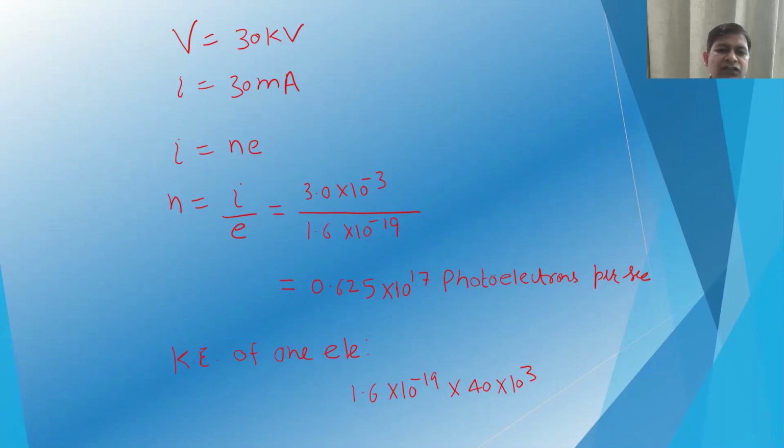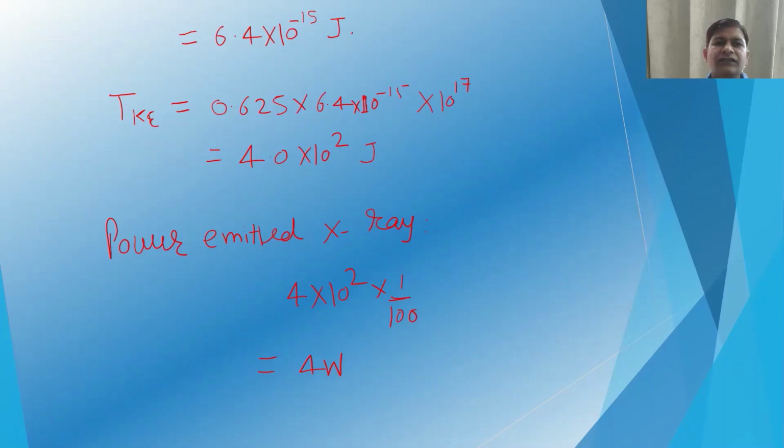So kinetic energy of one electron is 1.6 10 to power minus 19 into 40 10 to power 3, because it is kilovolt. So that will be 6.4 10 to power minus 15 joule. So the total kinetic energy will be 0.625 into 6.4 10 to power minus 15 into 10 to power 17.